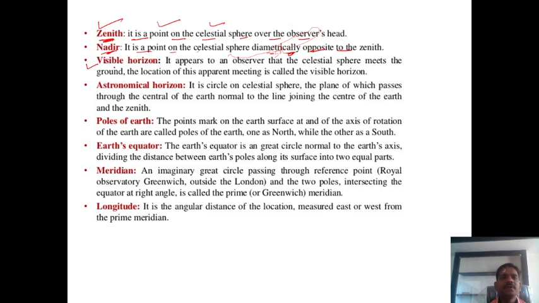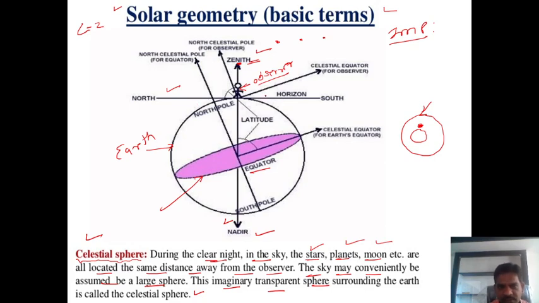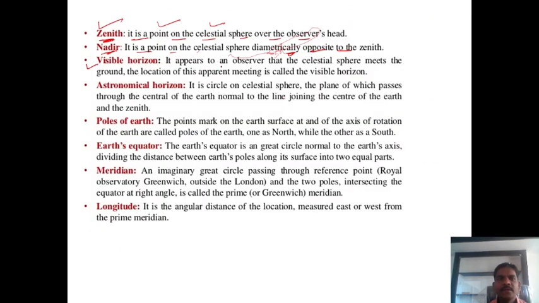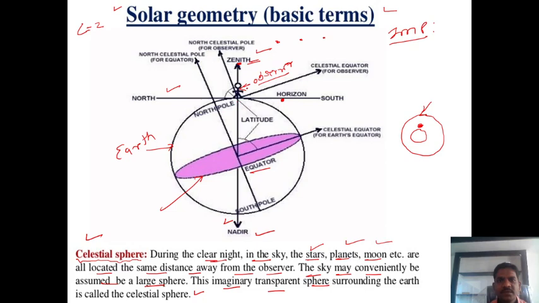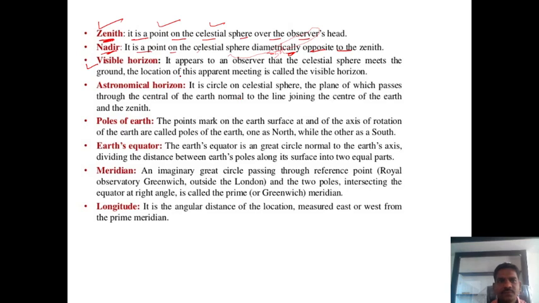Third is the visible horizon. What is it? It appears to an observer that the celestial sphere meets the ground, and the location of this apparent meeting is called the visible horizon. If you observe this point, that is called the visible horizon. Suppose there is a meeting at this position on the ground. The location of this apparent meeting is called the visible horizon.